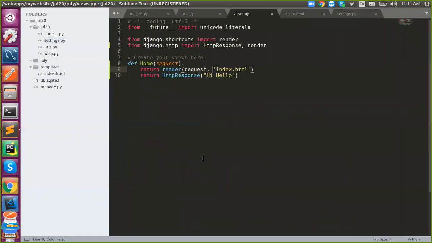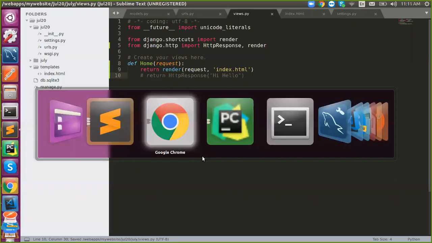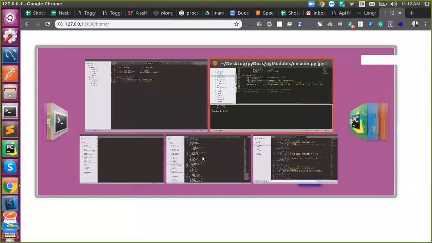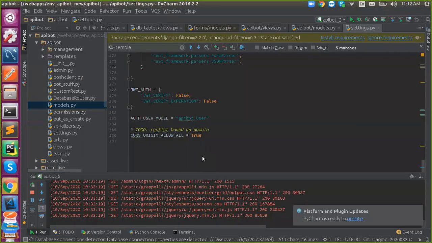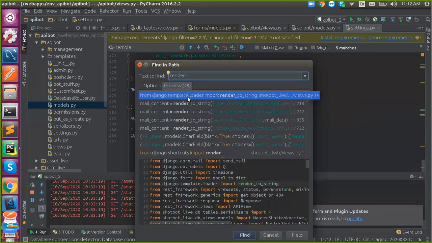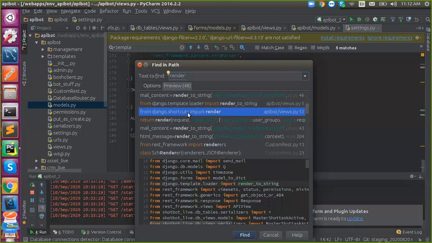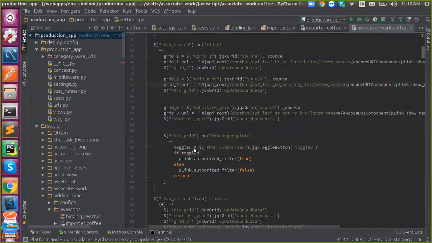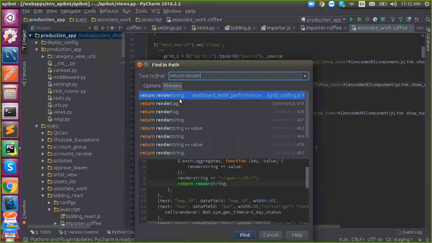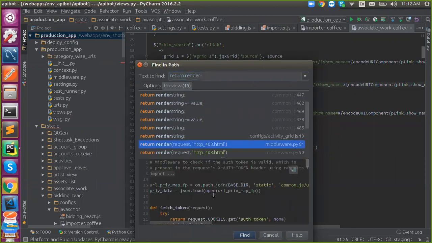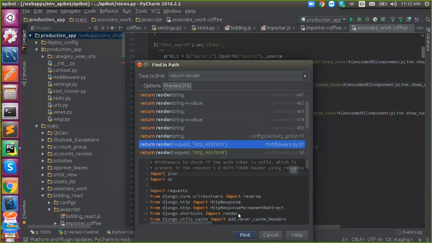Let's see. Django shortcuts and everything.